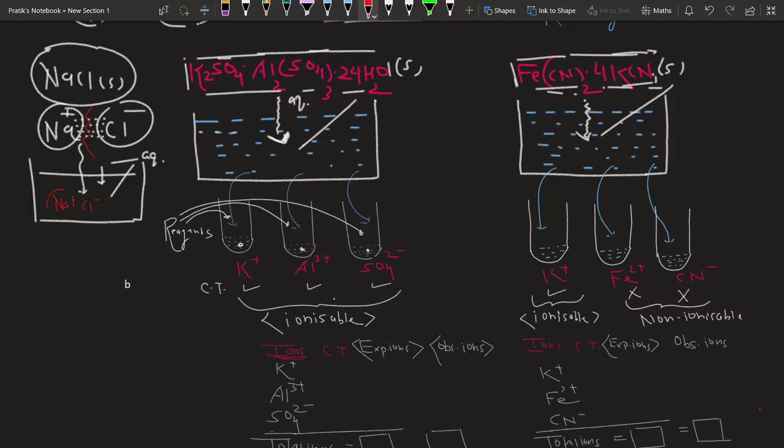If you want to check these ions, then you have to do the confirmatory test. And if you do the confirmatory test, what you have to do is take another test tube, take some drops of solution into it, and add a suitable reagent.